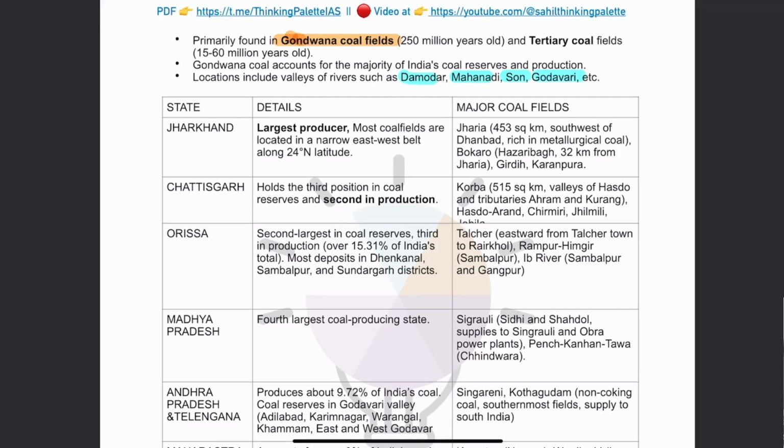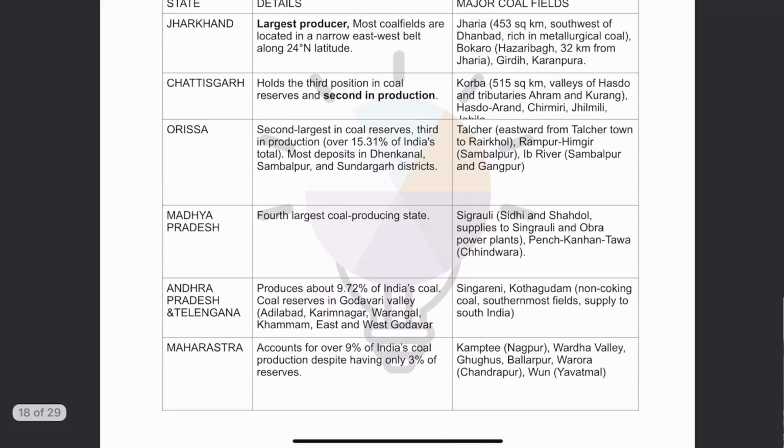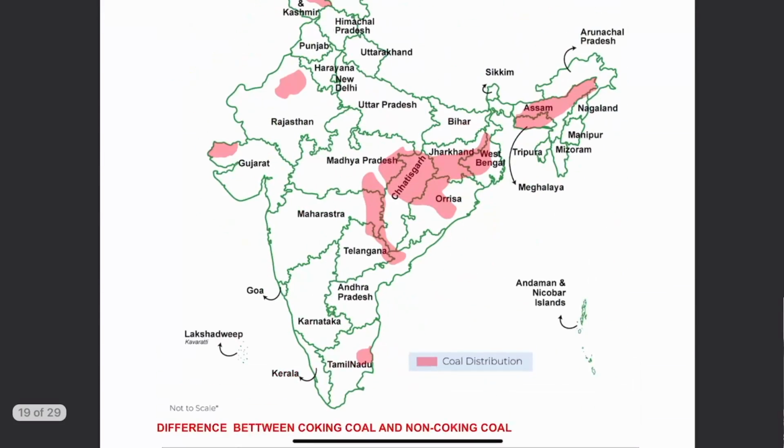Now, guys, before moving to the state-wise location, let's first take an overview of the major coal fields that we have. These are the major coal fields. First of all, the major producer of coal in India is number one, Jharkhand. After Jharkhand, number 2 producer is Chhattisgarh. Then number 3 producer is Odisha.